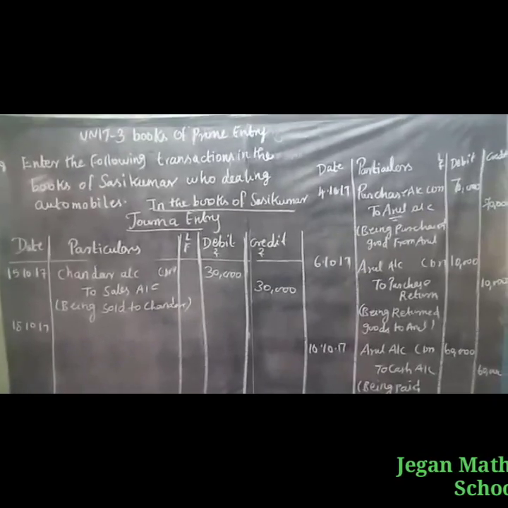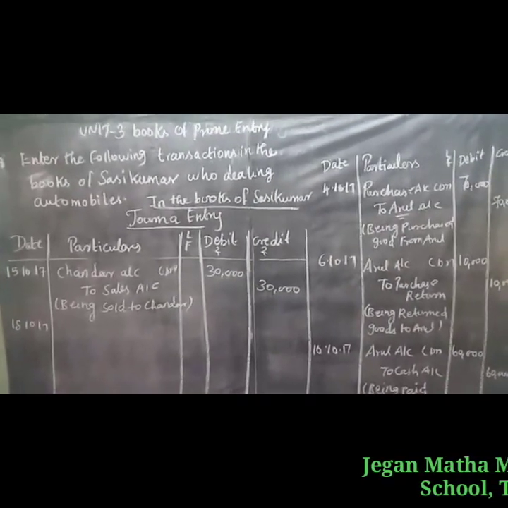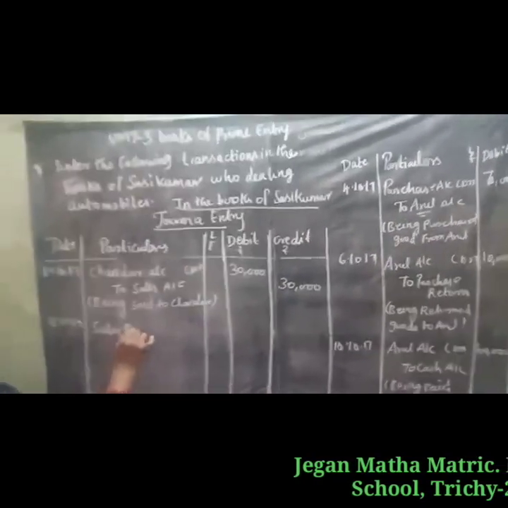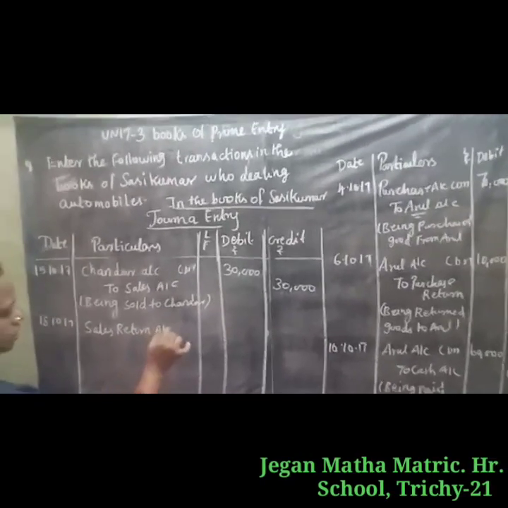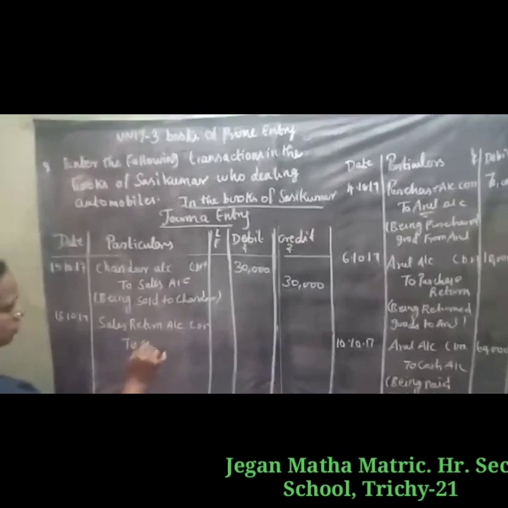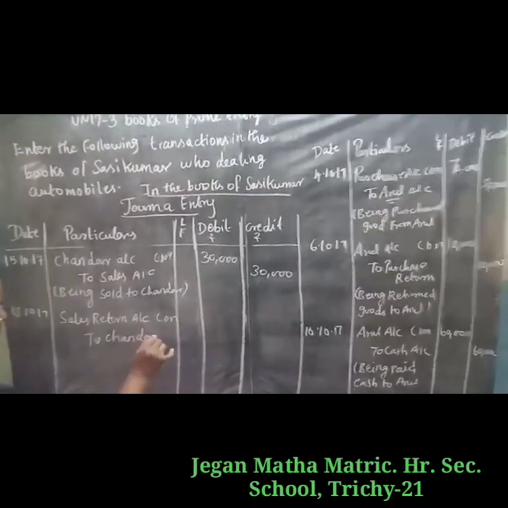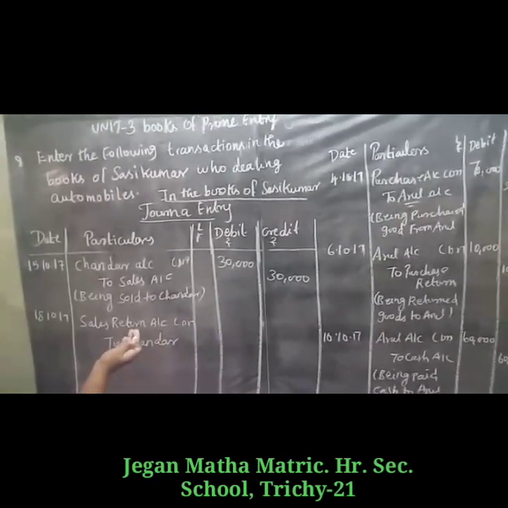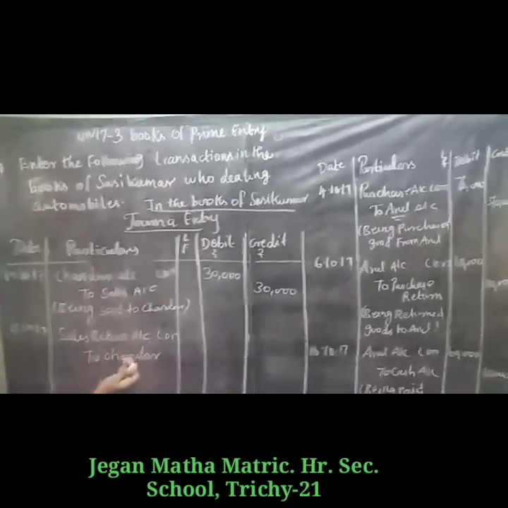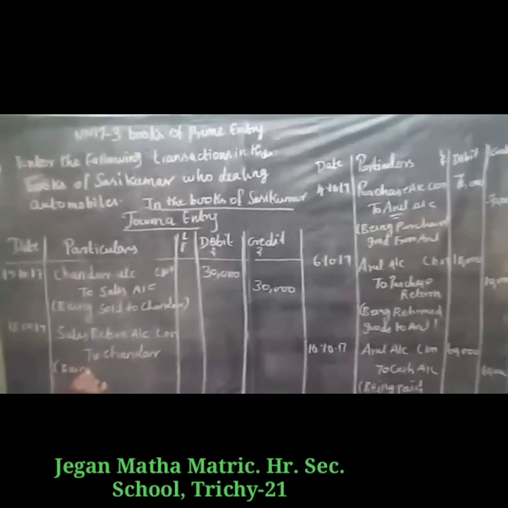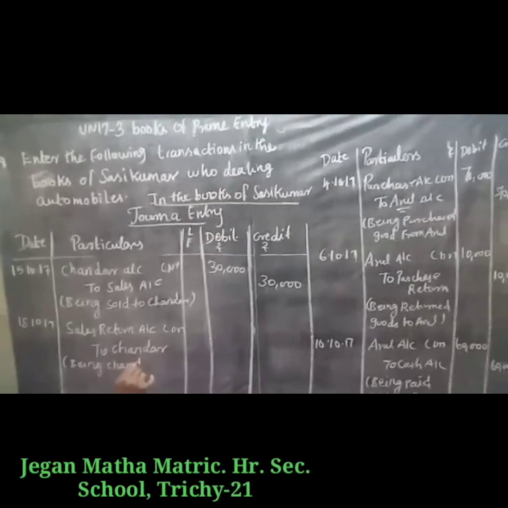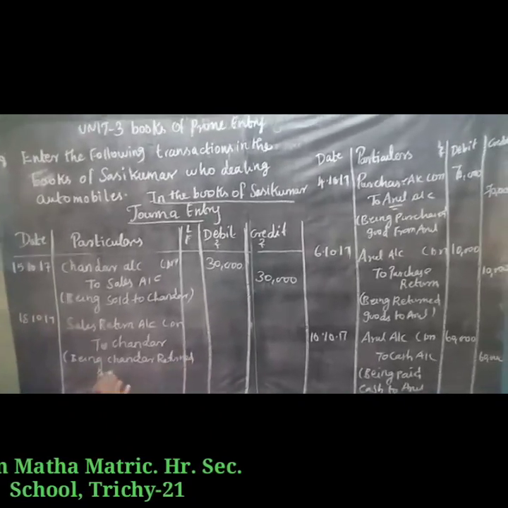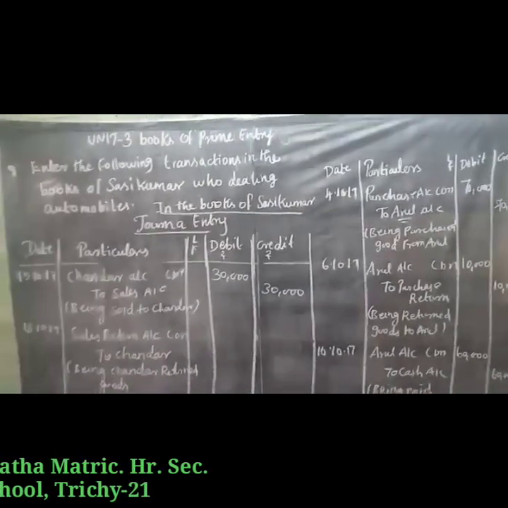So who is the giver? Sandhar. So sales return account debtor to Sandhar account. Sandhar is the giver, so we write on the credit side. Being Sandhar returned goods, 6,000.